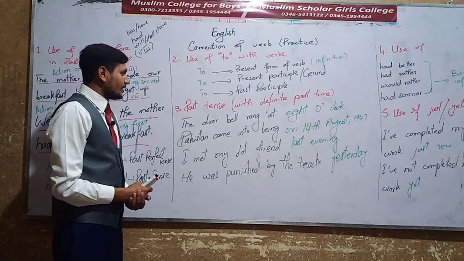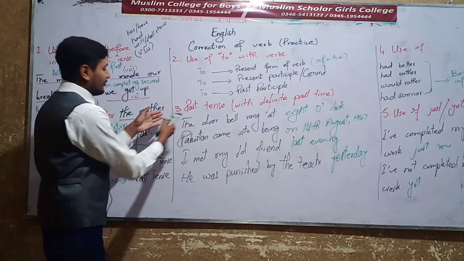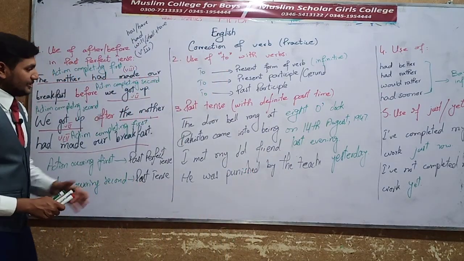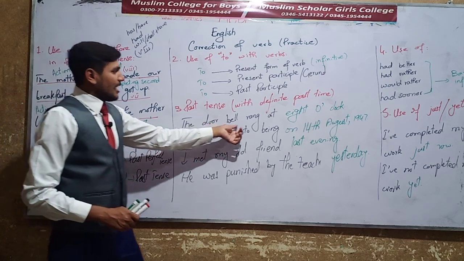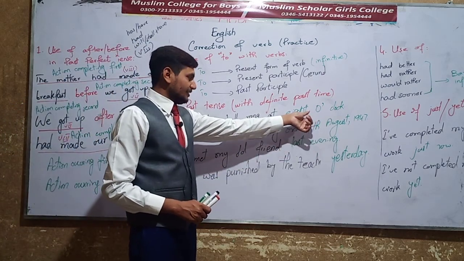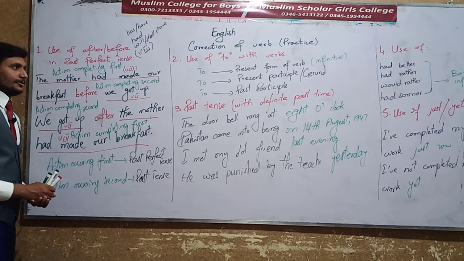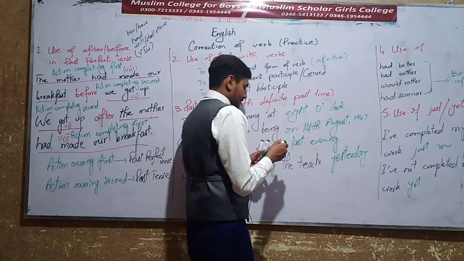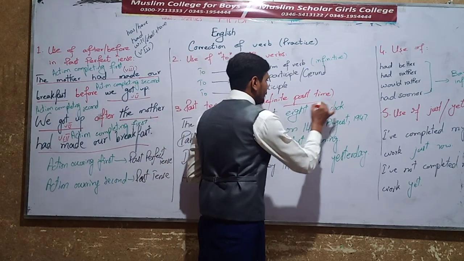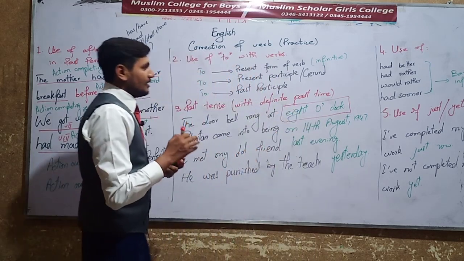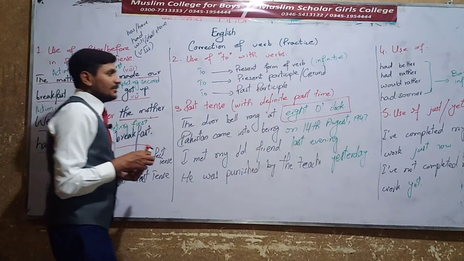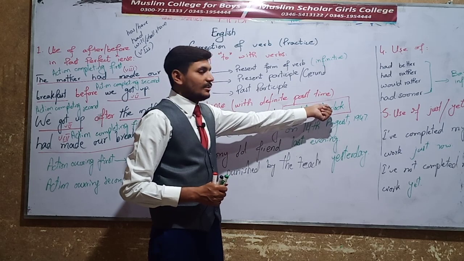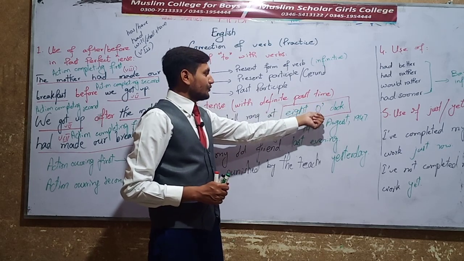Past tense with definite past time. The third point of my lecture is past tense with definite past time. I wrote sentences here. The doorbell rang at 8 o'clock. This is a sentence taken from your first lesson. The doorbell rang at 8 o'clock, and I want to tell you that if you want to write 7 o'clock or 4 o'clock, you have to write it like this. You have to write O capital and apostrophe.